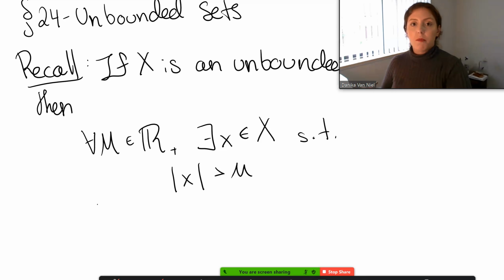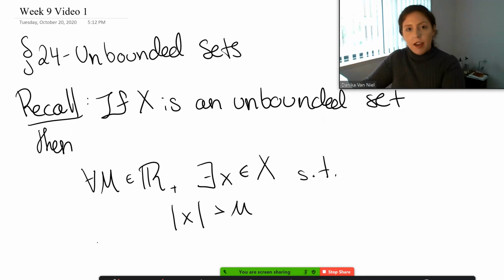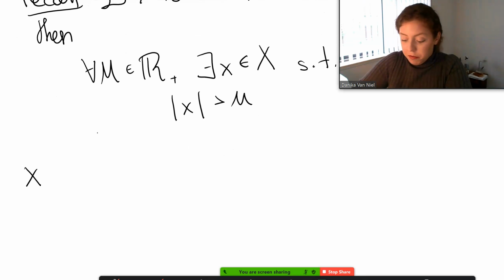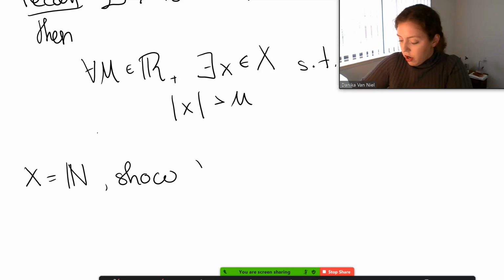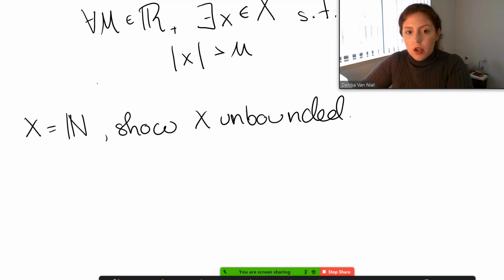Remember, when you're going to do a proof about something like this, about bounded or unbounded, you want to state the definition somewhere. But since I am stating it here, and I have the luxury of not doing homework right now or a test, I'm not going to keep writing it for every proof I do. So let's jump right into a problem. Let's say X is the natural numbers. Show X is unbounded. All right, so proof.